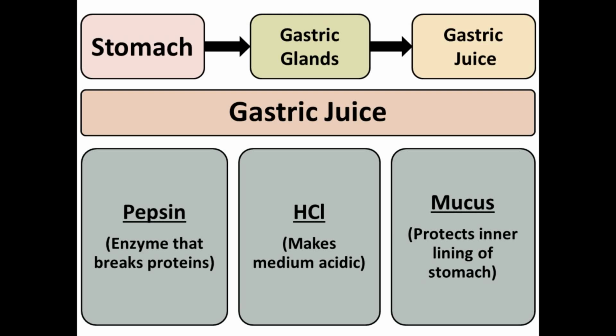This gastric juice is composed of three components. First one is pepsin, second is HCl, and third is mucus. This pepsin is actually present in an inactive form. This is the enzyme which helps in breakdown of the protein. Means pepsin is responsible for the digestion of protein. But in the gastric juice, it is present in the inactive form.